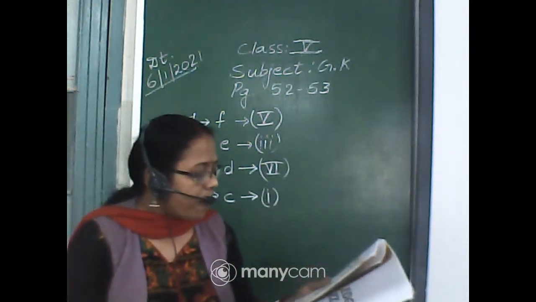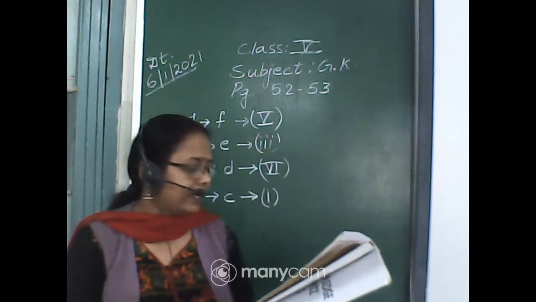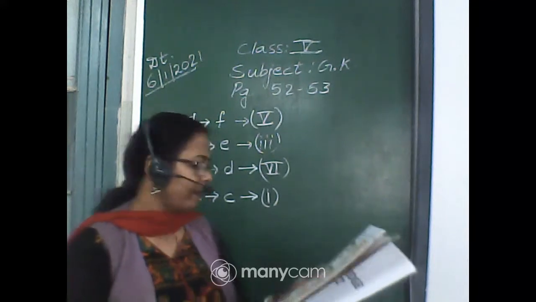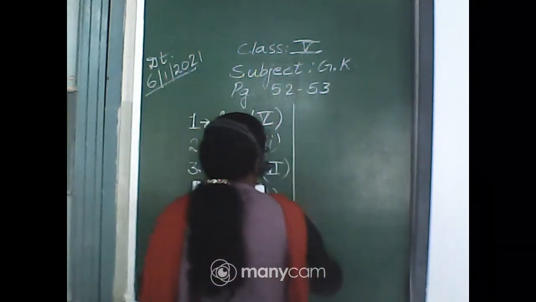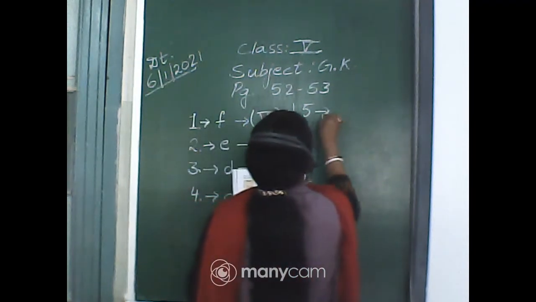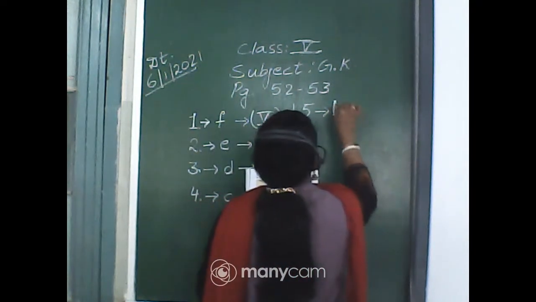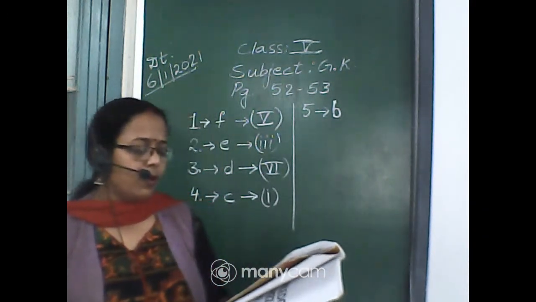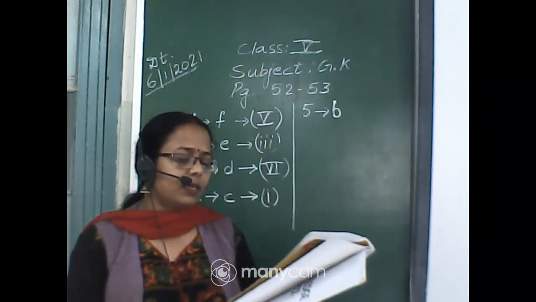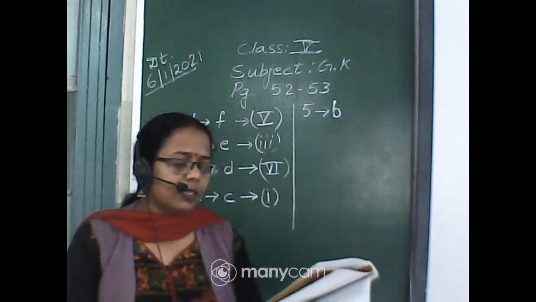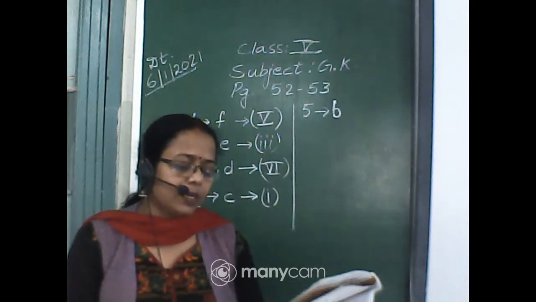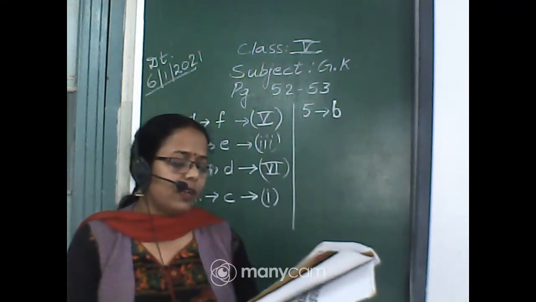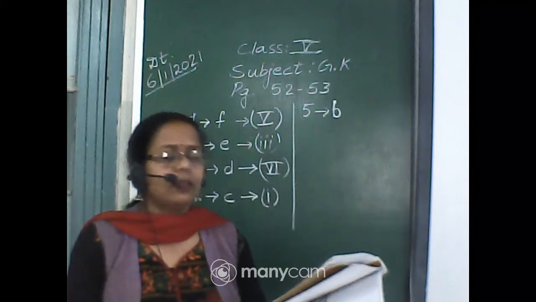Now we will go for passenger pigeon. The passenger pigeon's picture is B. Let us match it. Number 5, here comes the pigeon, and here is number 4. Once the most abundant birds in North America, scientists are trying to bring back these birds by using the DNA of its closest relative, the band-tailed pigeon.